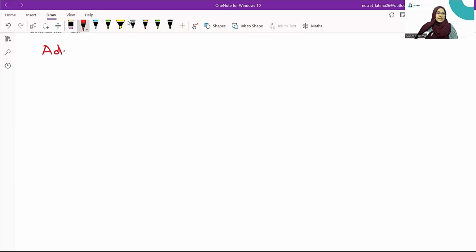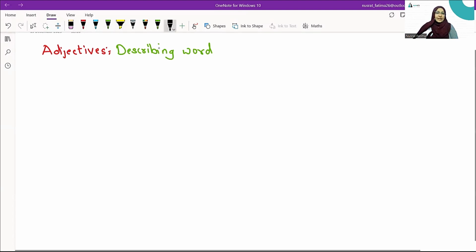Let's begin understanding adjectives. What is an adjective? Adjective is nothing but a describing word. But what does it describe? Adjective describes the noun or the pronoun in the sentence. It may describe the person, the place, it may describe the object, or it may also describe a few thoughts.